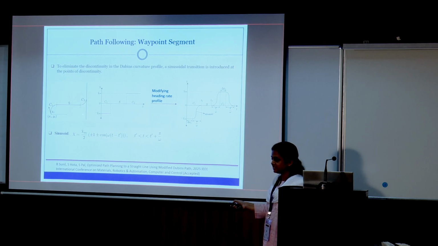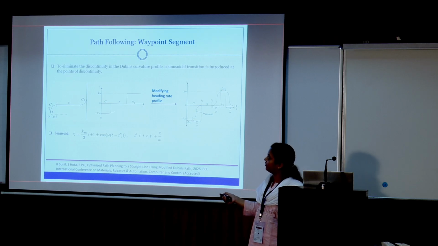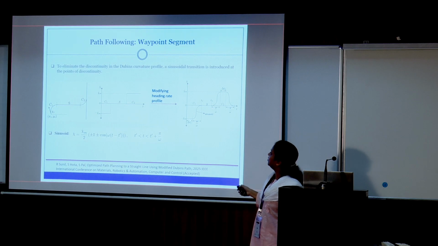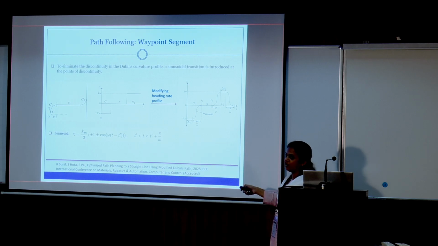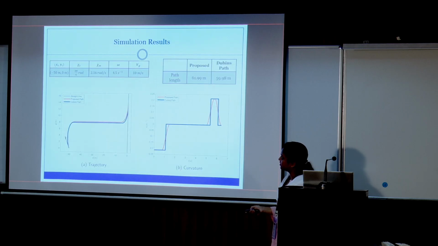This work was done during my PhD, in the presence of wind also. But recently we have submitted a paper where we have modified this. We have not used this transition; rather, the transition is done by a sinusoidal pattern. You can see that now the curvature follows a similar kind of profile, so the curvature will be of C2 type. It is a smooth curvature. I can show you the simulation result.